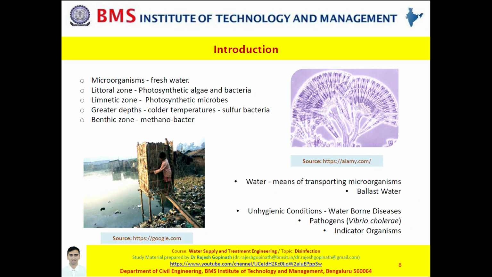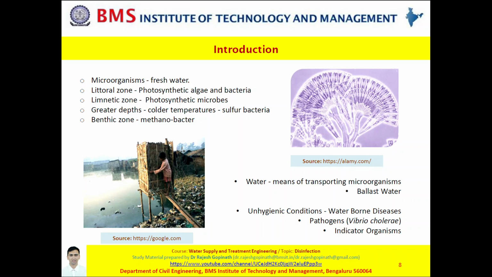Indicator organisms are those microorganisms which are present in water in the case of any contamination, and these organisms by themselves are not pathogenic, that is, they do not cause any diseases. However, their very presence indicates the potential presence of pathogens along with them. I shall not be delving too much into indicator organisms since it is beyond the scope of this presentation.